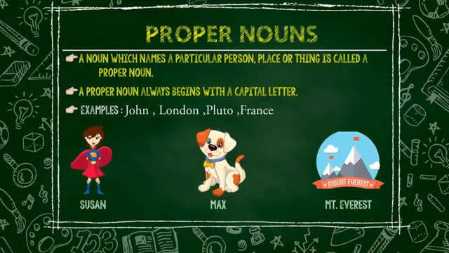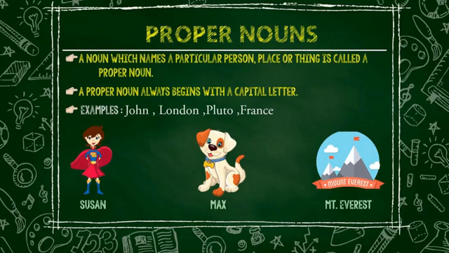Proper nouns. A noun which names a particular person, place or thing is called a proper noun. A proper noun always begins with a capital letter. Examples: John, London, Pluto, France.